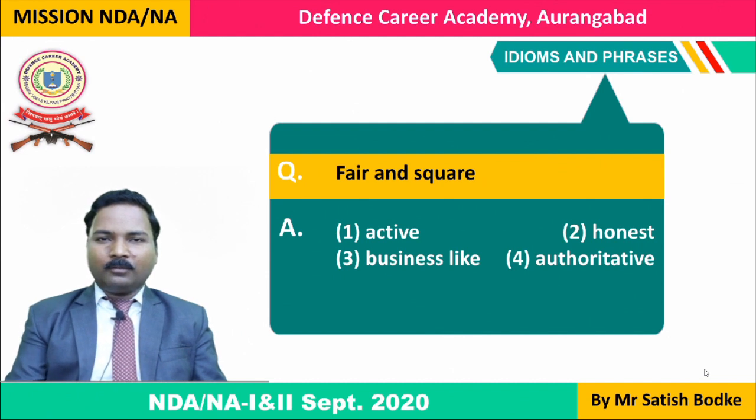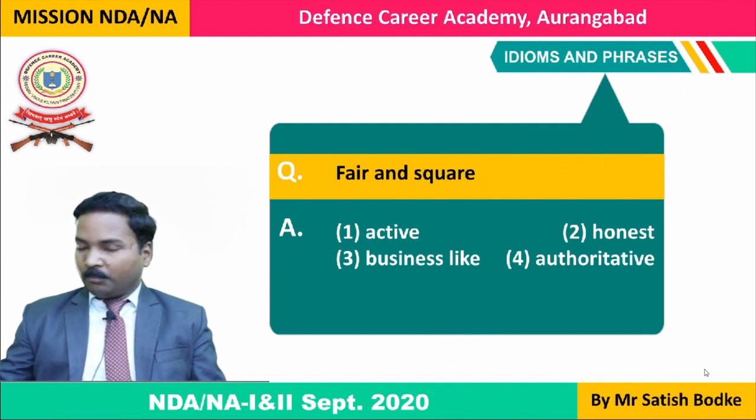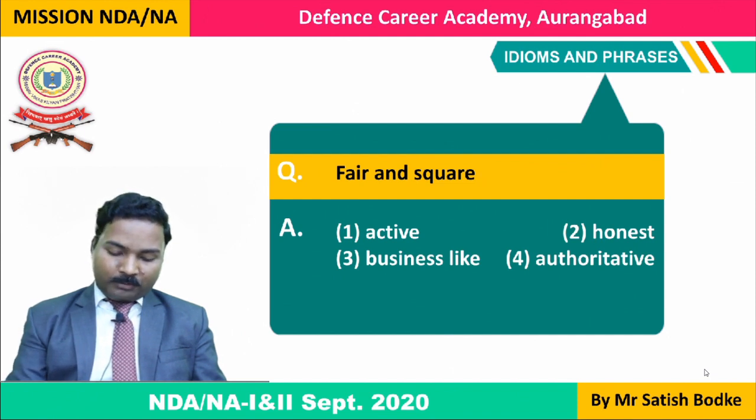In vocabulary, you will have to build your vocabulary gradually, slowly. You cannot say that within the last 15 to 30 days I will prepare for vocabulary. It is a gradual process, so you will have to work on it continuously from the first day of your preparation. During your class 11, during that one year's period, you can update your vocabulary daily. Every day you can prepare 10 to 15 words, their synonyms and antonyms. In this way you will be able to build up a good vocabulary, so that you will be able to answer the questions correctly. Now we are going to look at idioms and phrases.